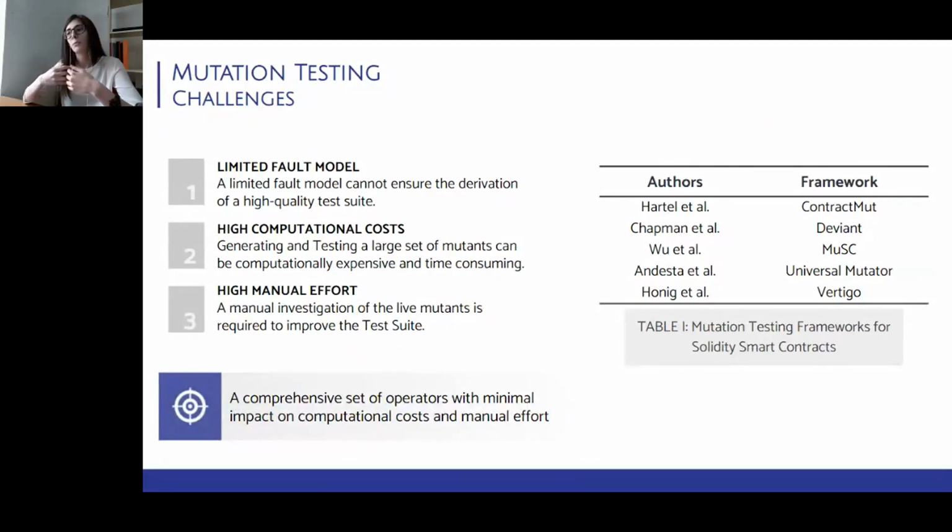However, it can also compromise the quality of the final test suite. So our main goal is to design a comprehensive set of mutation operators which is capable of managing contract code while having the lowest impact possible on the computational cost and the manual effort required of the tester.